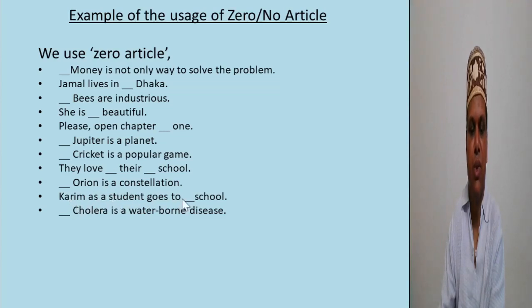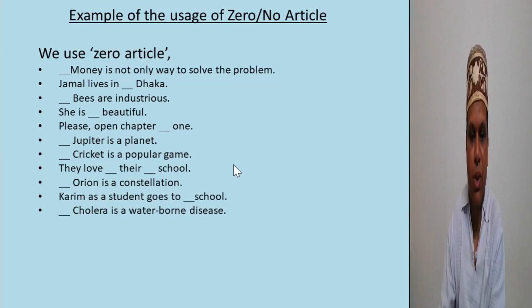Karim as a student goes to school. Here Karim is the student and he naturally goes to school. So for Karim, we do not use the before school, his institution. But if Karim's father goes to school, it is not natural or usual. Karim's father visits the school. So for Karim's father, before school we have to use the.